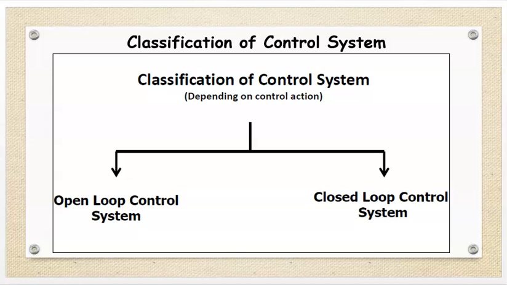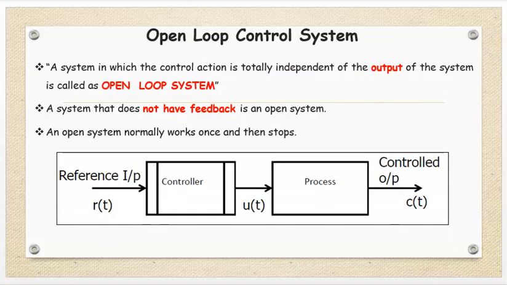Therefore, classification of control system. There are two types of control system: open loop control system and closed loop control system. First of all, we will see open loop control system. Now, open loop control system, a system in which the control action is totally independent of the output of the system, is called as open loop system. A system that does not have feedback is an open system. An open system normally works once and then stops.